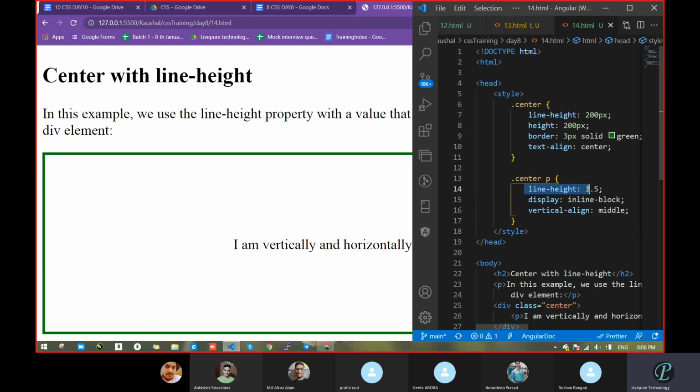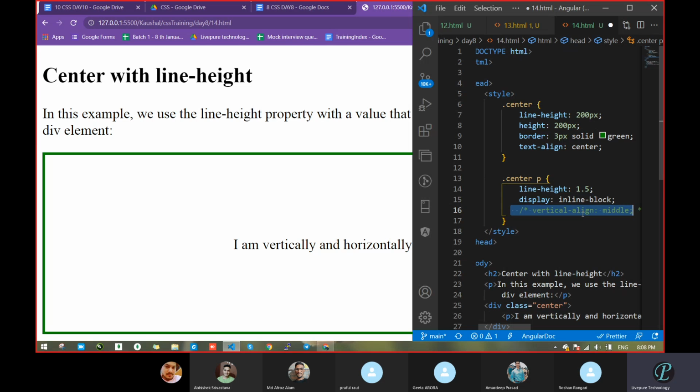So line height, we just now saw we can pass the value. Okay, 1.5 they taken. Then vertical alignment. Do one thing, comment this vertical alignment and let's see what it is going to do. Has it done anything? Yes, sir. Center. So it's moving like the previous text alignment. In text alignment we were passing center, but in the case of vertical alignment, what can we pass? Middle. So what are the other values of this one?